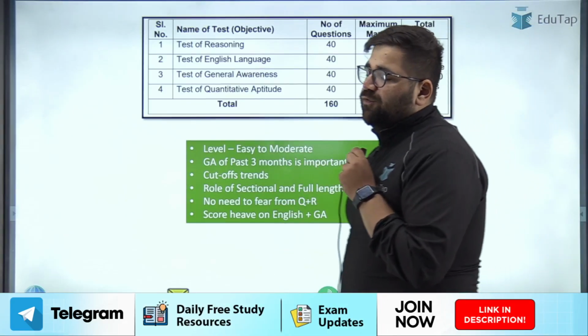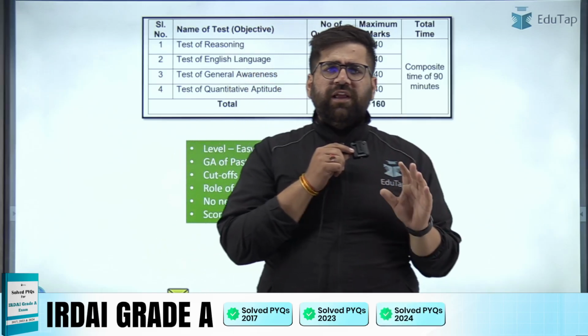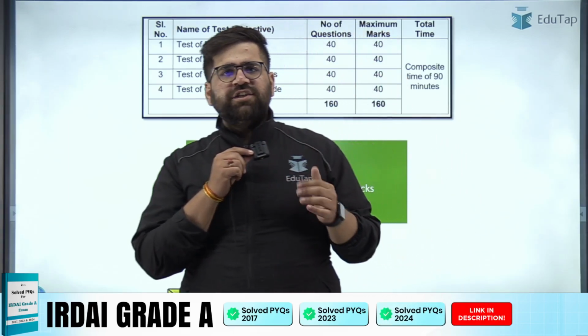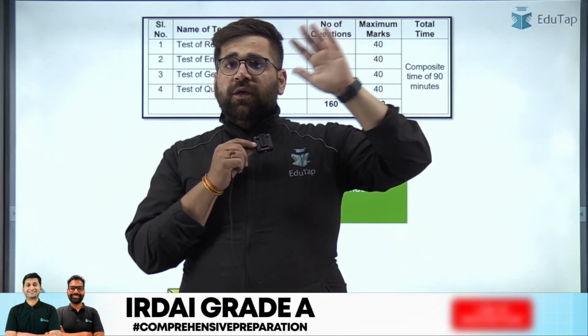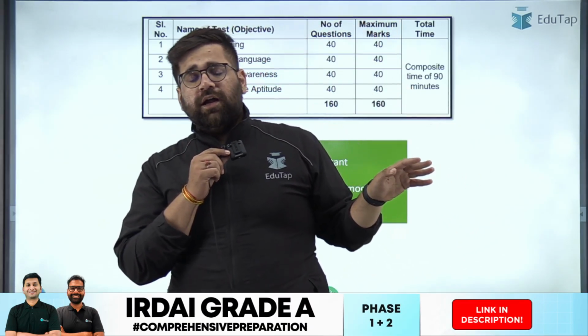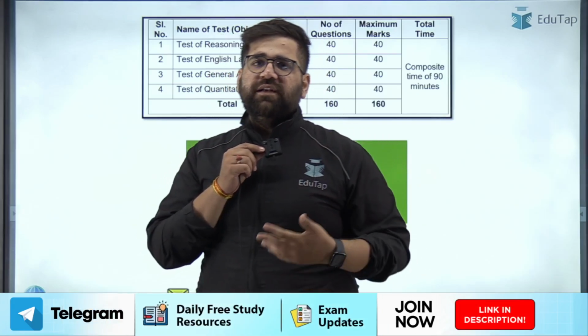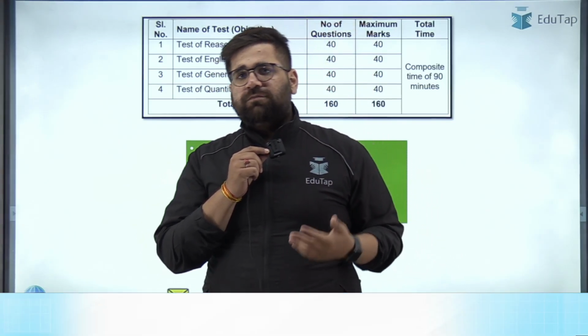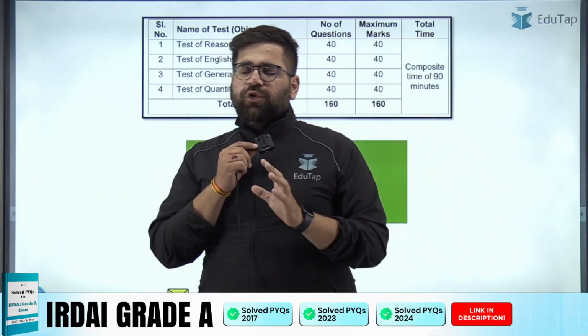Then comes: no need to fear quant and reasoning. Q and R basically means quant and reasoning. See, over here, quant and reasoning are 40 marks each, but you do not have to worry about what type of questions they will ask. If you see the past year cutoffs or the past year trend, they are asking questions based on puzzles, DI, data interpretation, basic arithmetic questions like time and work, time and speed, and all that stuff. So you do not have to fear.